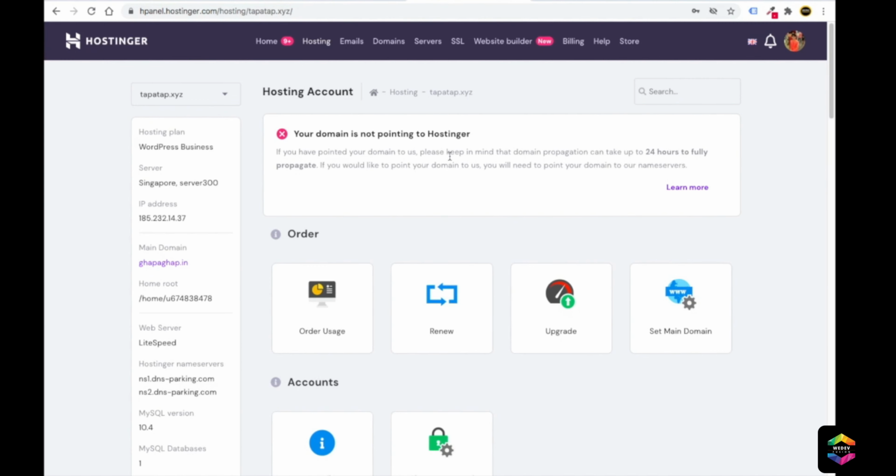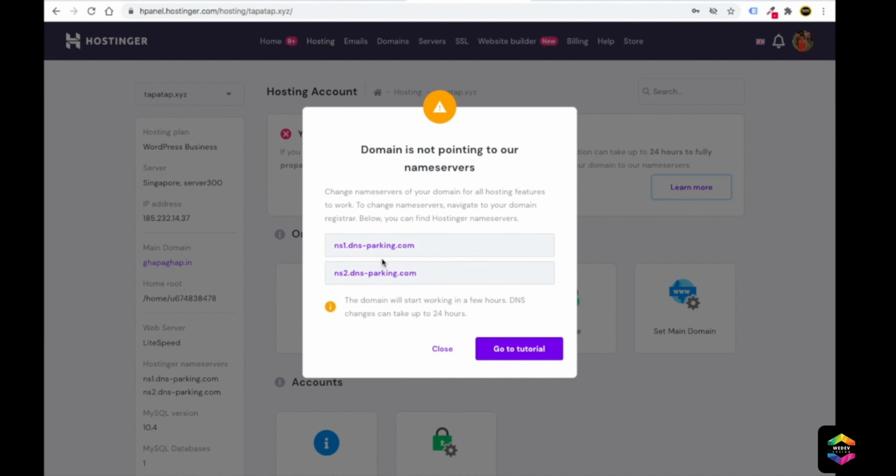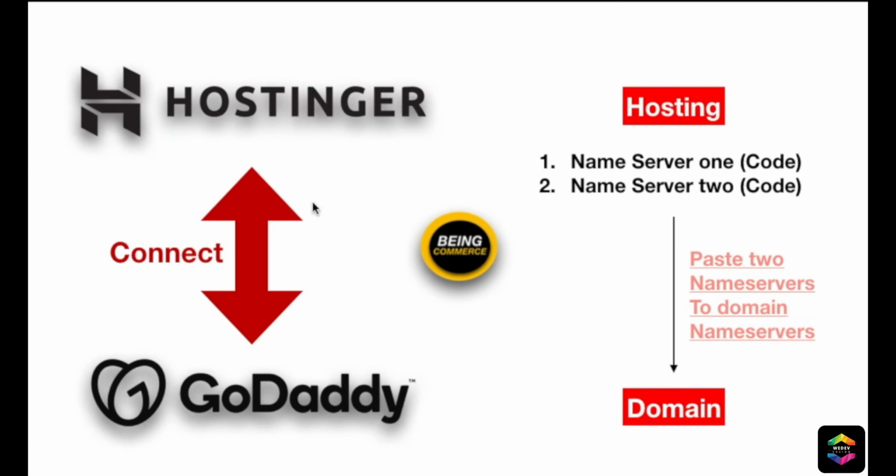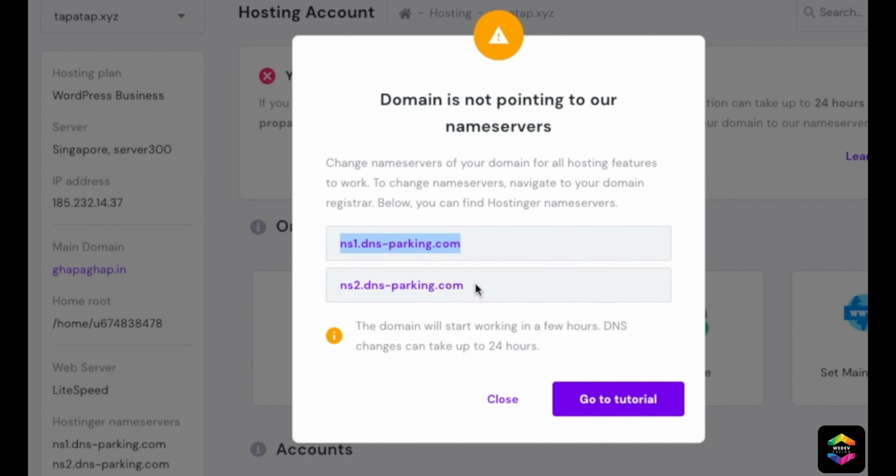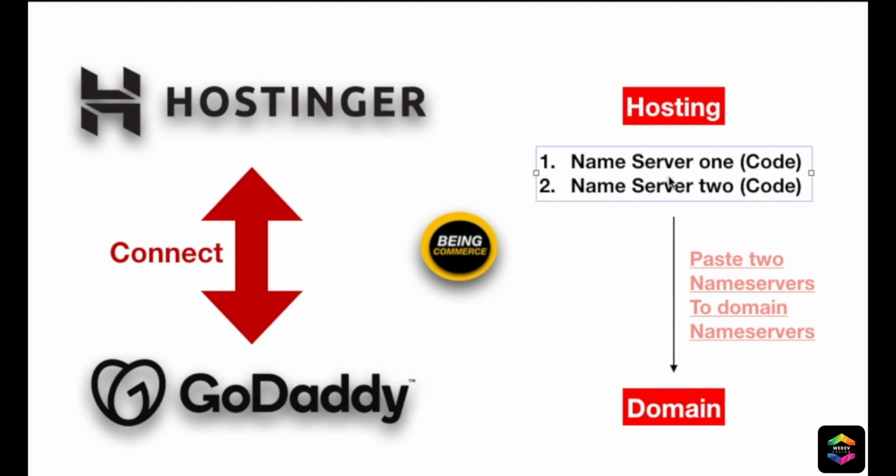to Hostinger. Now if you click on this, click more, you will see these two name servers. If you go to the slide again, you can see our hosting, which is in Hostinger, has provided us these two name servers. Name server 1 is this one, name server 2 is this one. You just need to paste these two codes in your domain.